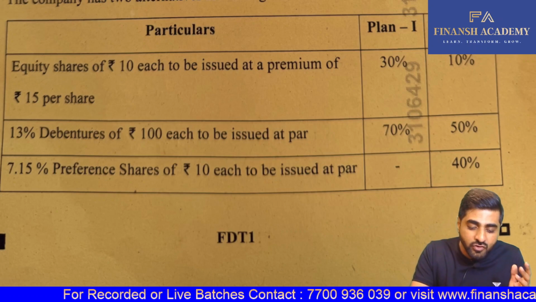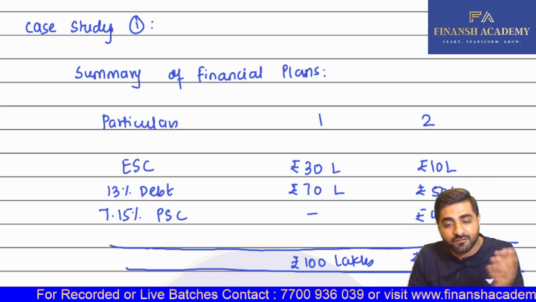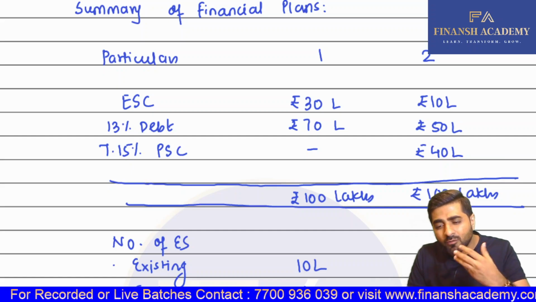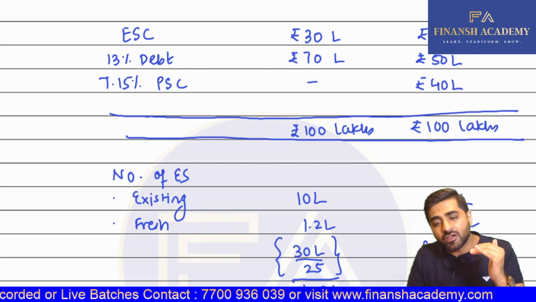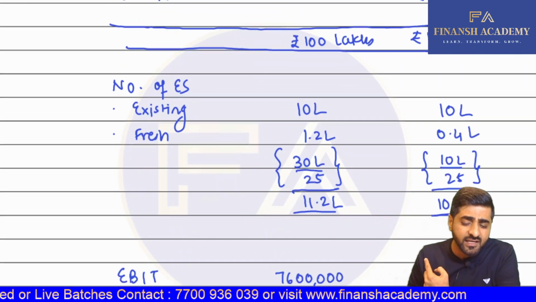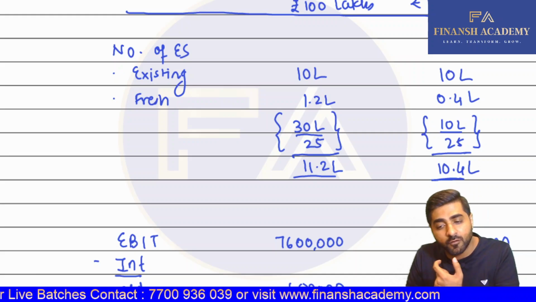We usually solve it in the class by first preparing a summary of the financial plans. So as much as possible, I've solved it for you. The number of equity shares is 11.2 lakhs and 10.4 lakhs.